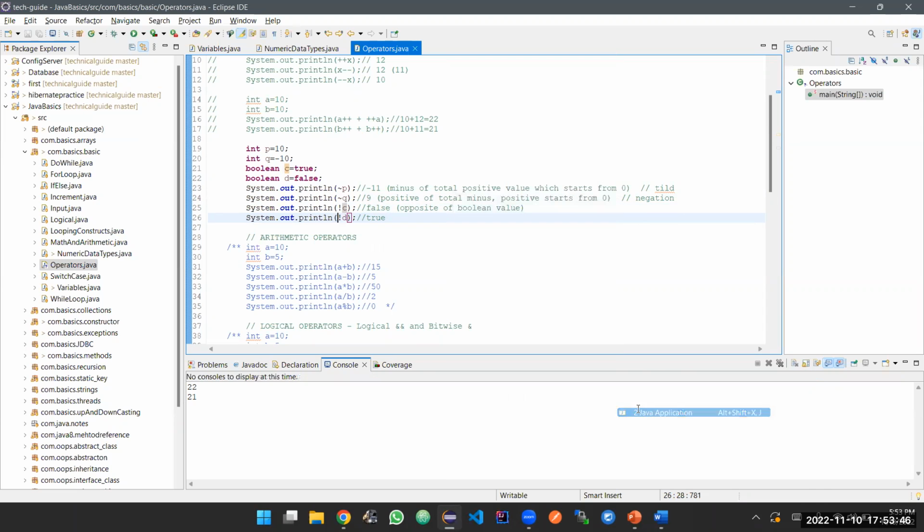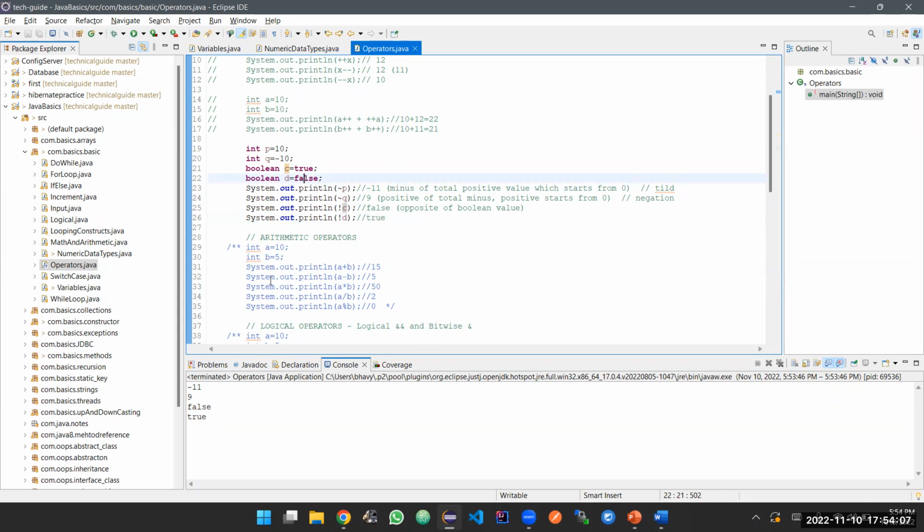Let me print this. So minus of the total positive value: minus 10 minus 1 is minus 11, and minus 10 plus 1 is minus 9, and the positive of the total minus is 9. C is true, and if I negate it, I'm going to get it as false. D is false, and if I negate it, I'm going to get it as true.